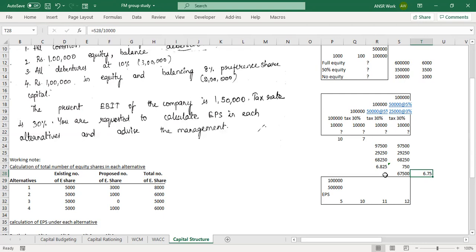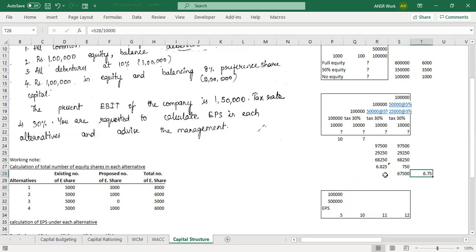Anybody got the answers? I'll wait for 30 seconds more. If anybody is stuck, you can ask in between.